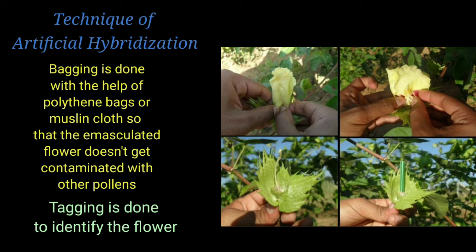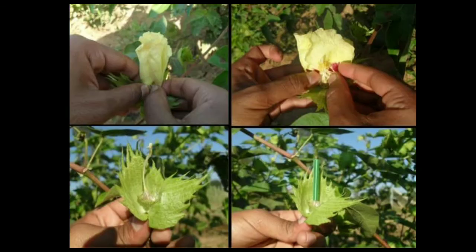Since the emasculation is done at a very early stage, the bud stage, when the female reproductive part, the gynoecium of the flower, matures, the desired variety of pollen grains is brought and dusted over the gynoecium of the emasculated flower, and it is bagged again.